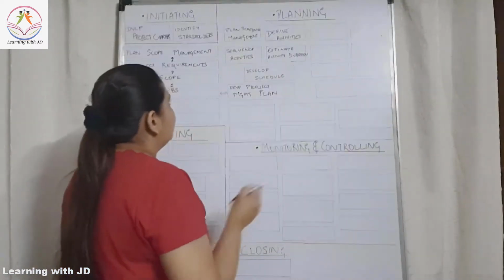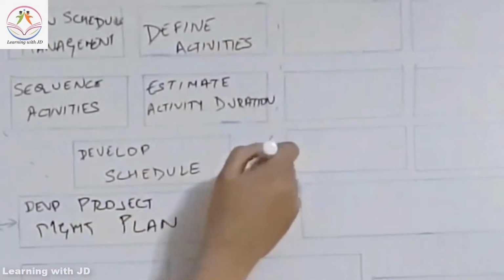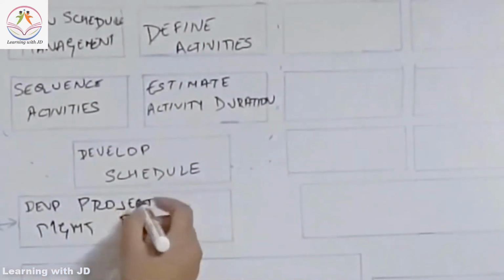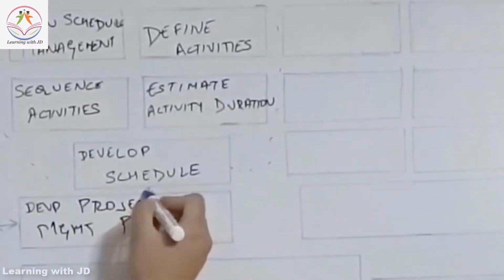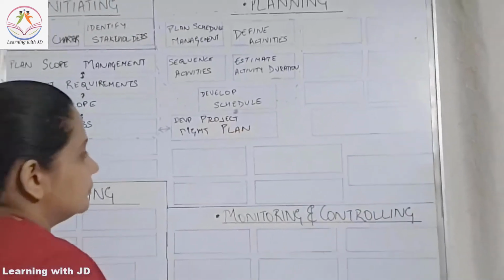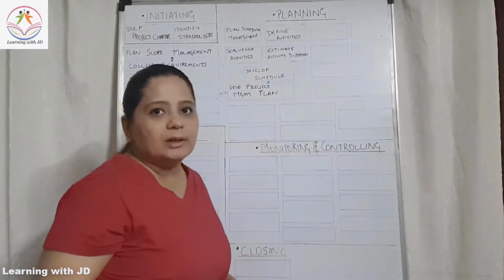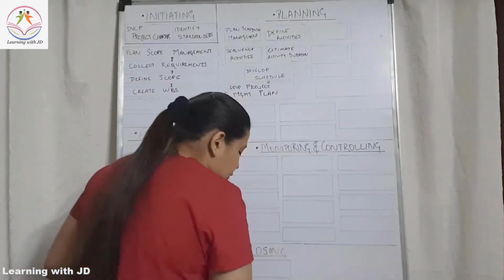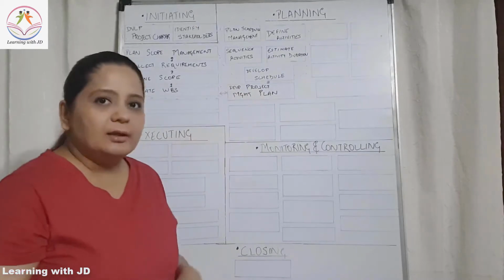Now this entire part, from sequence to schedule, will also get into your develop project management plan, right? Because the project management plan integrates everything together.